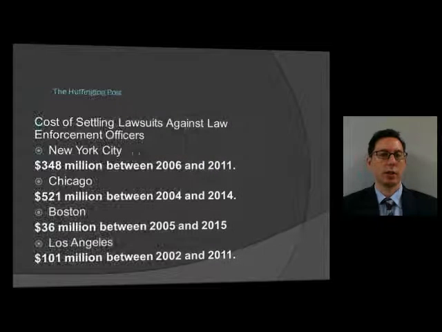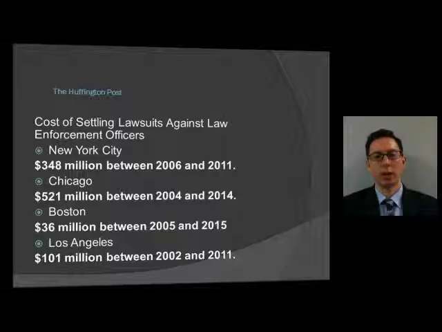We'll look next at this article that came from the Huffington Post, Cost of Settling Lawsuits Against Law Enforcement Officers. And you can see 4 different cities listed here, and of course the biggest city, New York City, $348 million between 2006 and 2011. It's about 5 years, maybe $350 million almost to settle lawsuits against the law enforcement agencies. And Chicago is going to have the largest number on this list. It's also 10 years as opposed to New York's 5, but it's $521 million.